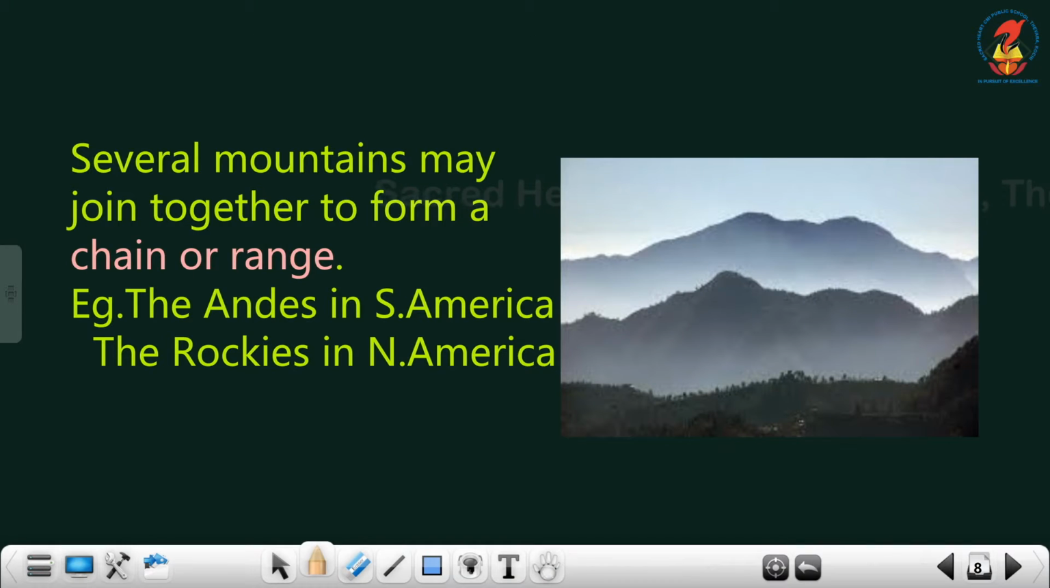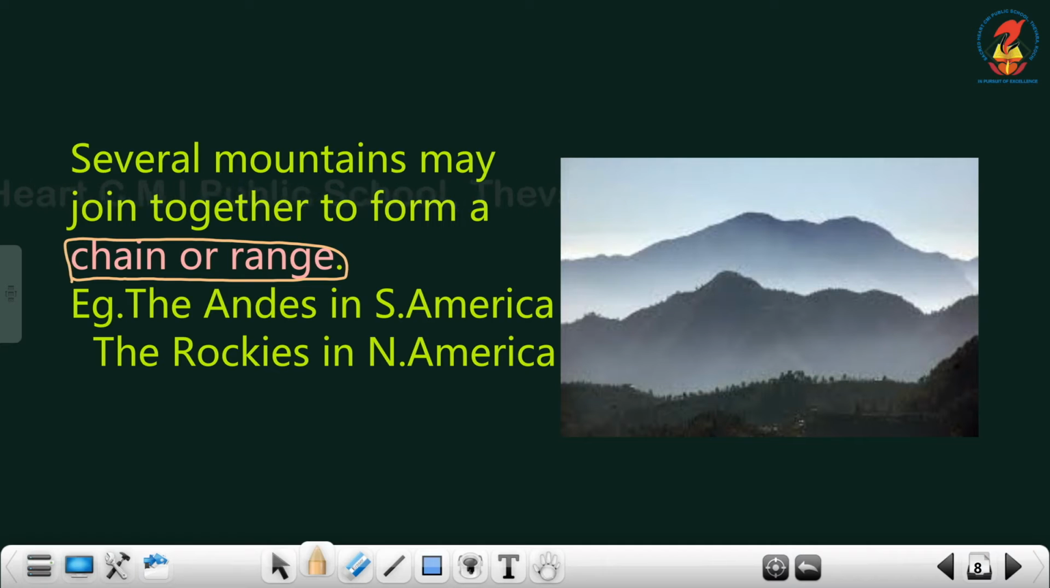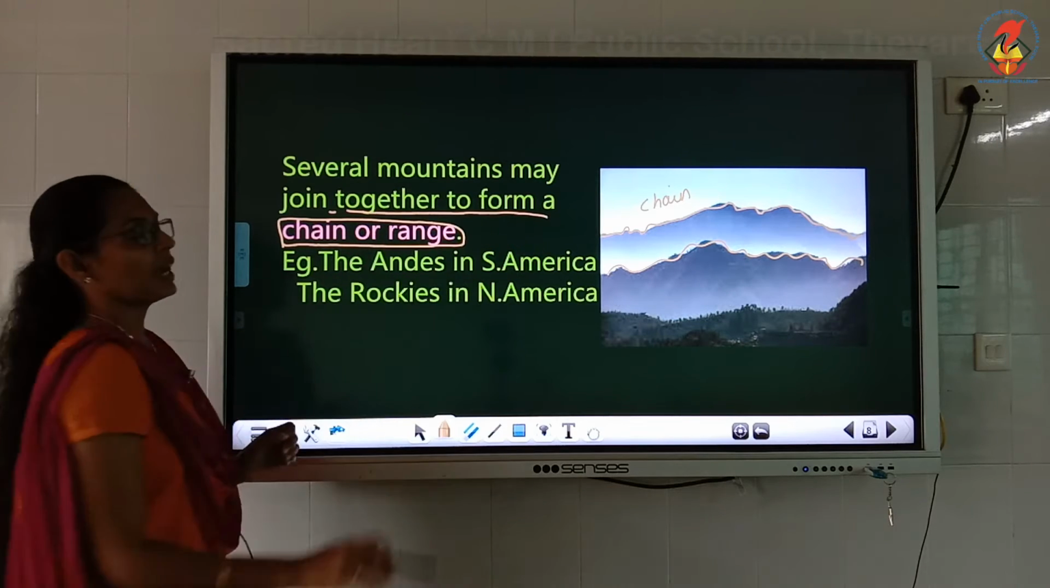Okay children, next we are moving on to the next section, that is chain or range. What do you mean by chain or range? Several mountains may join together to form a range. Several mountains like this, this is known as the range. Here also there is a small one, then a big one, then again another small, then a big one. Look at this. This is known as a chain or range of a mountain. Several mountains may join together to form a chain or range.